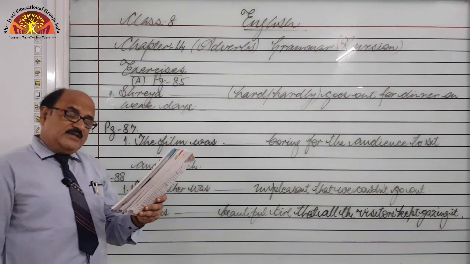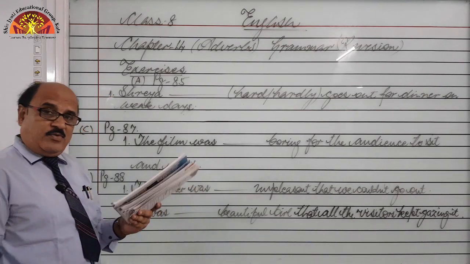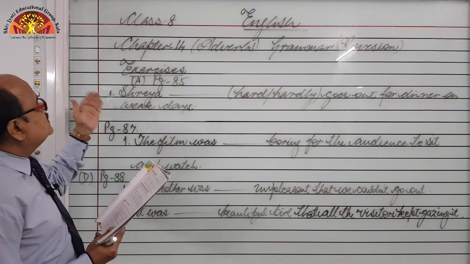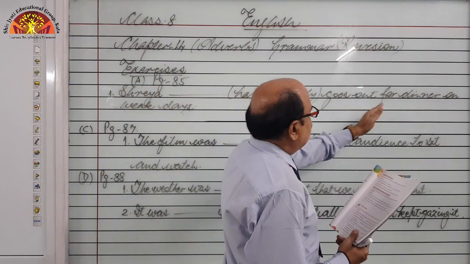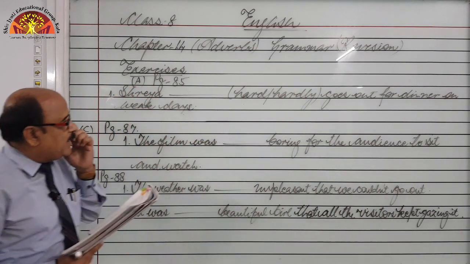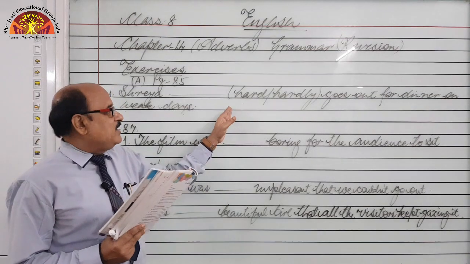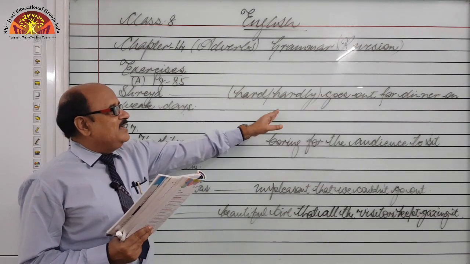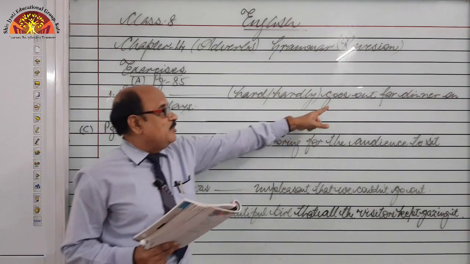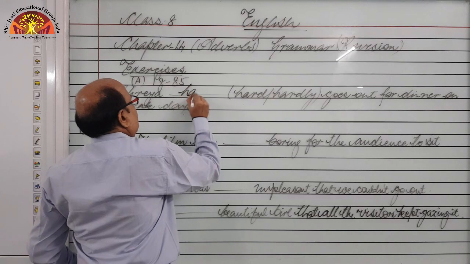So, dear students, just have a look at the sentences in some exercises. But before that, please open your book at page 85, exercise A, right? The first sentence is: Shreya blank hardly goes out for dinner on weekdays. What I told you as a rule, right? Whenever hard is used, it is used after the main verb, and hardly is used before the main verb. The main verb is goes. So, what will be used? Hardly.